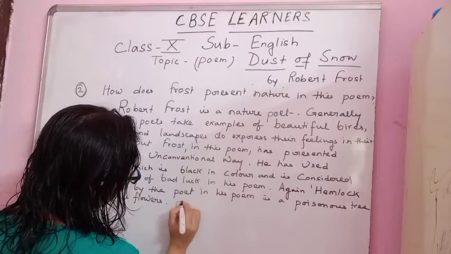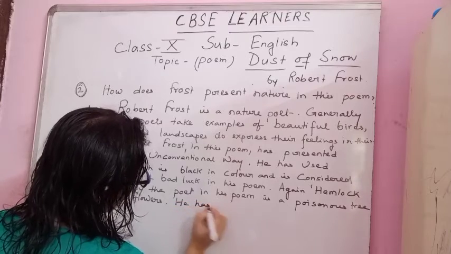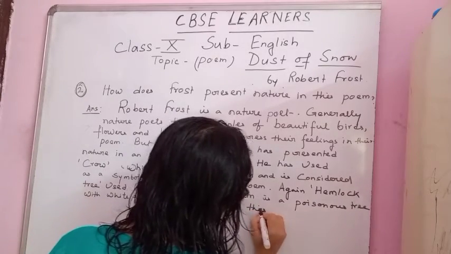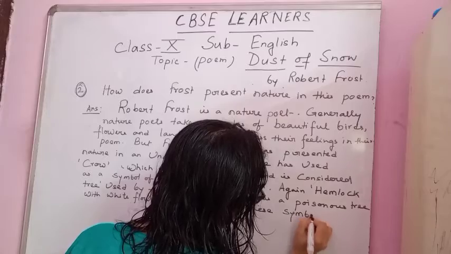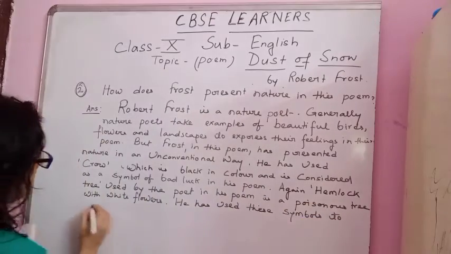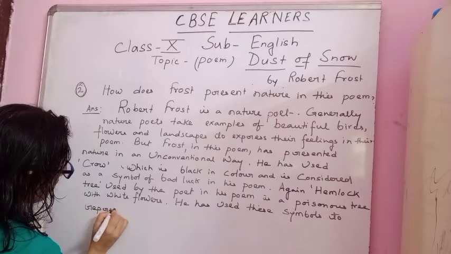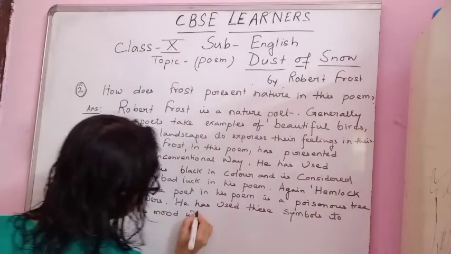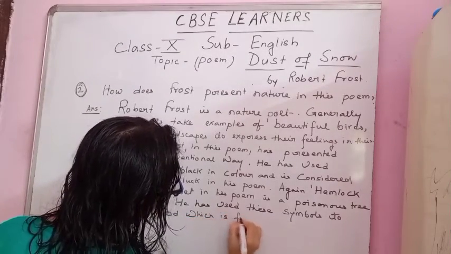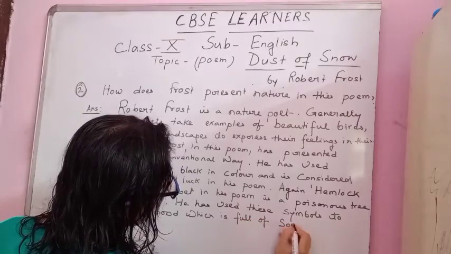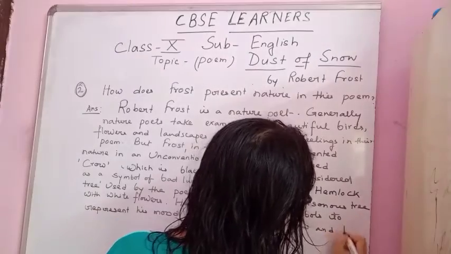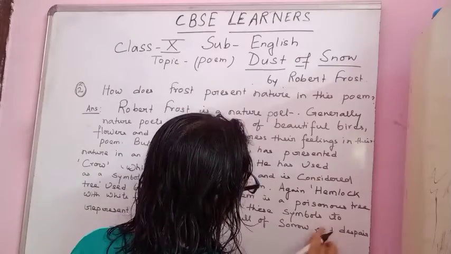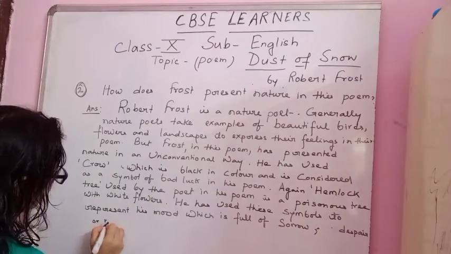He has used these symbols to represent his mood, which is full of sorrow and despair. Sorrow or despair or regret. Okay.